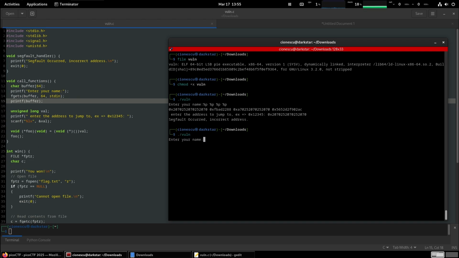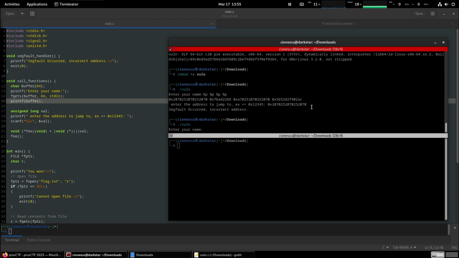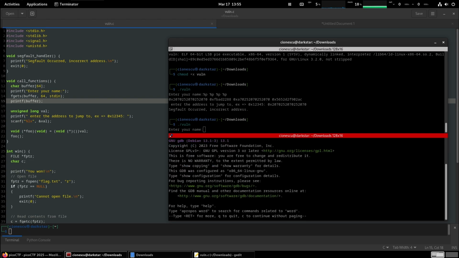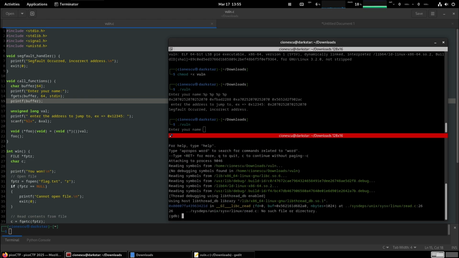In the upper window here, we call vuln, and then we hit Shift-Control-O to split our view, and in the bottom view here, let's attach a debugger -p 90646. So now we are attaching a debugger to our process here. And what we want to do is info proc mappings.